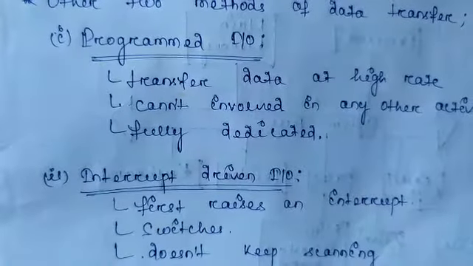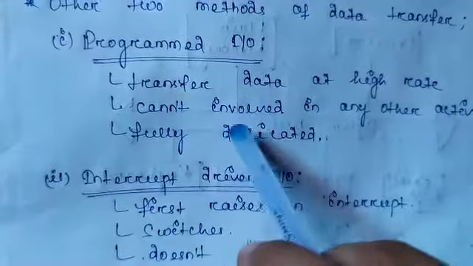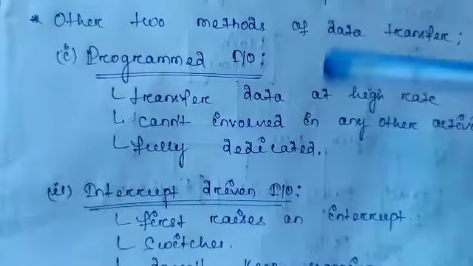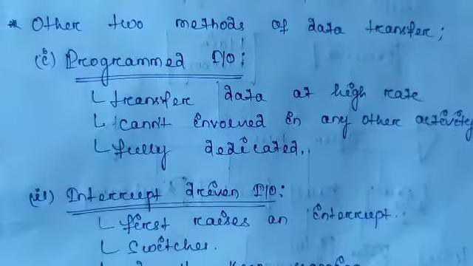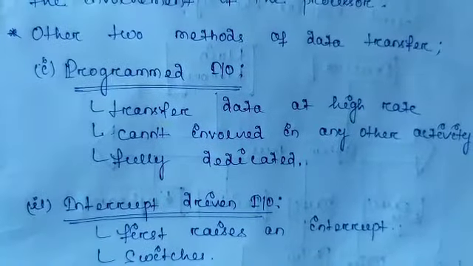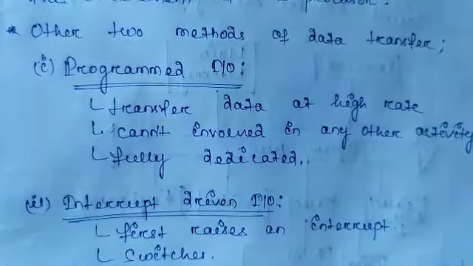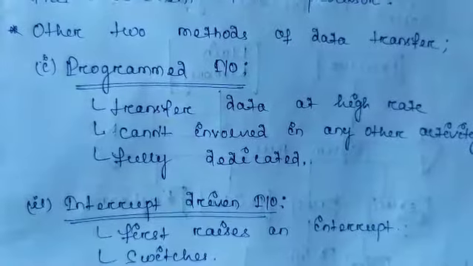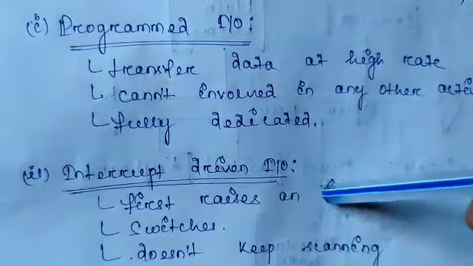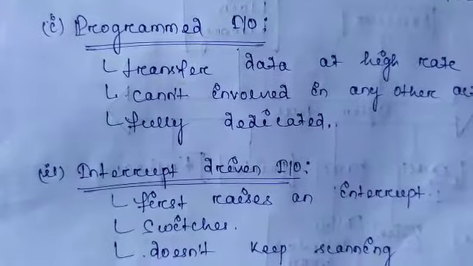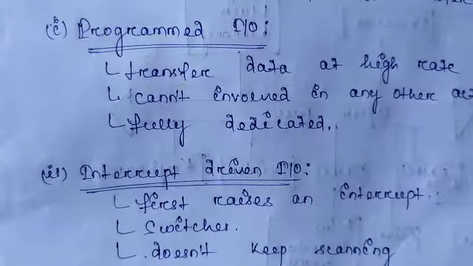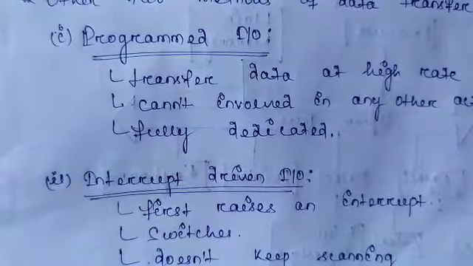In programmed I/O, if we transfer a large amount of data, then the process continues for a lot of time and the others keep waiting. And for interrupt driven I/O, if we transfer a large amount of data, then the previously executed program is paused for a long period of time.